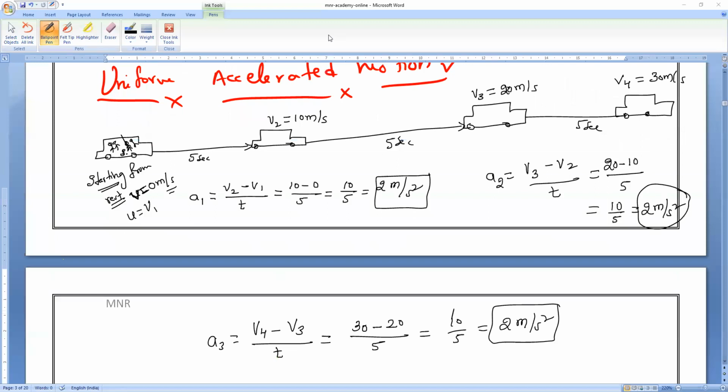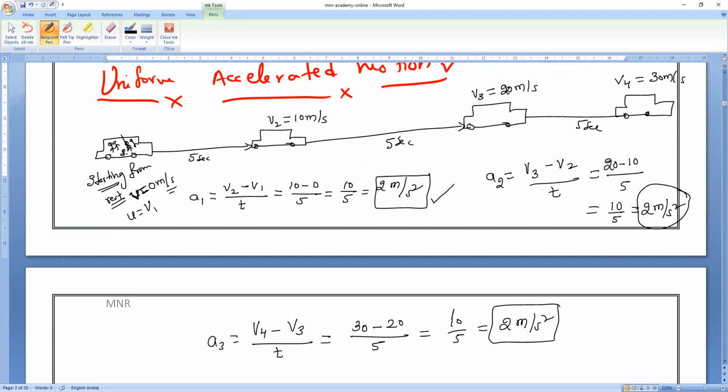So then I can say, Mr. Sanjay's car is traveling with what acceleration? Uniform acceleration. Have you noticed it? Because velocity changes uniformly in uniform time, or equally in equal intervals of time: 0 to 10, 10 meter per second; 10 to 20, 10 meter per second; 20 to 30, 10 meter per second.